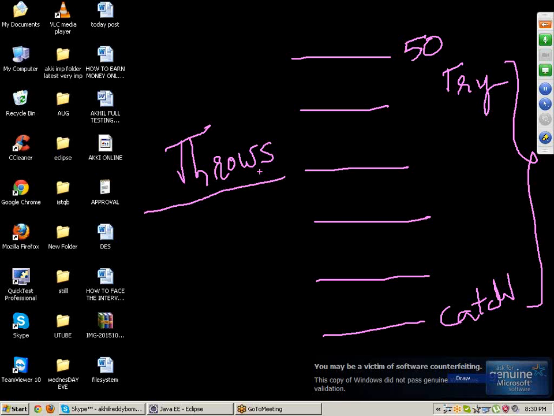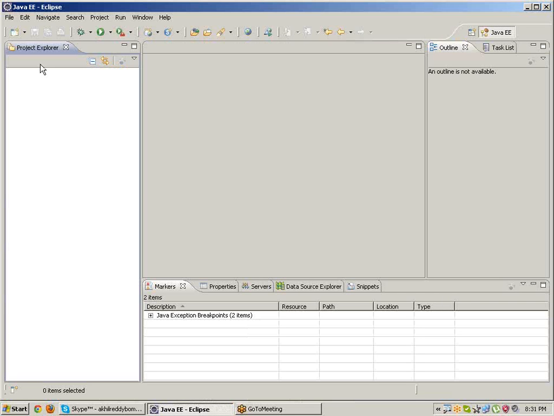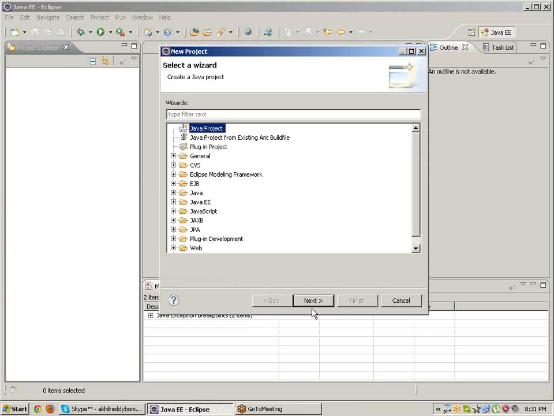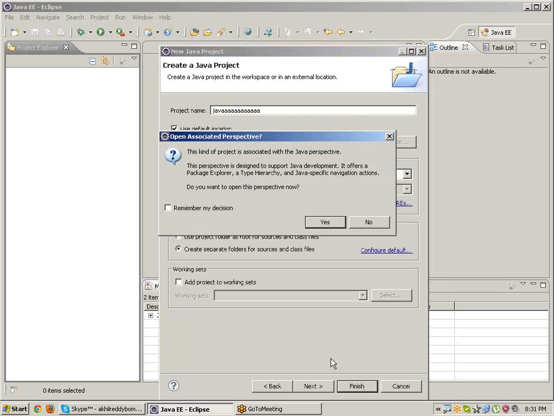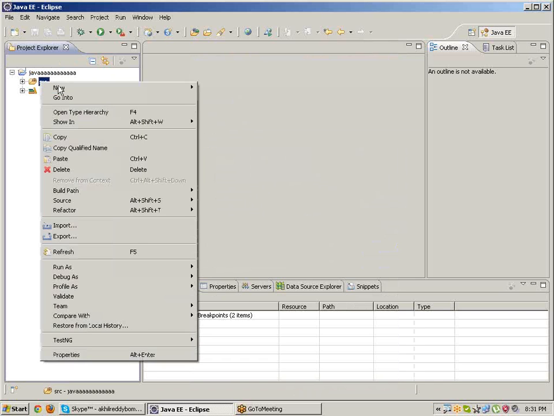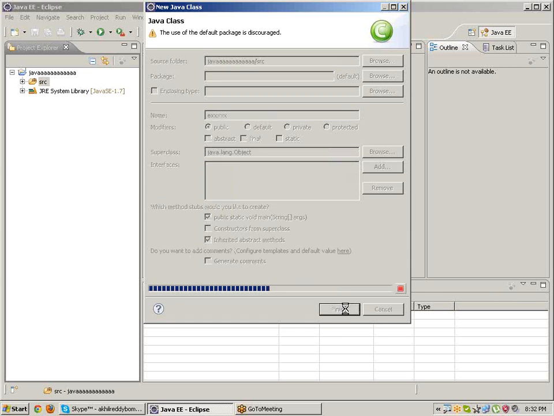Now today I will write the program and show you, friends. Go to Eclipse and take a new Java project. Click on next. The project name I'm giving is Java. Click on finish. Then take one class: go to src, take a new class, name it exception, keep the main method checked, and click on finish.